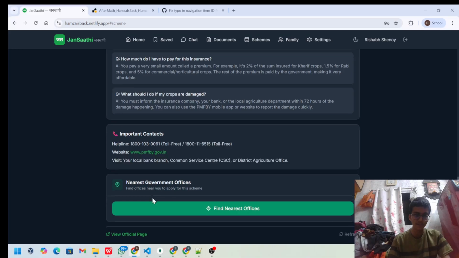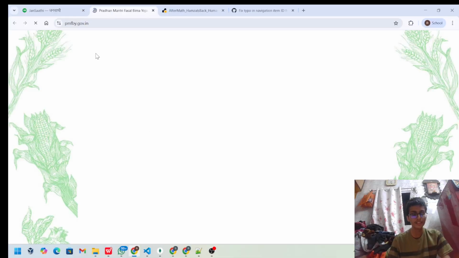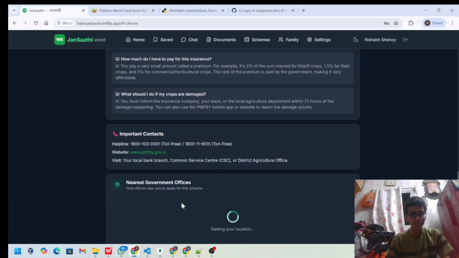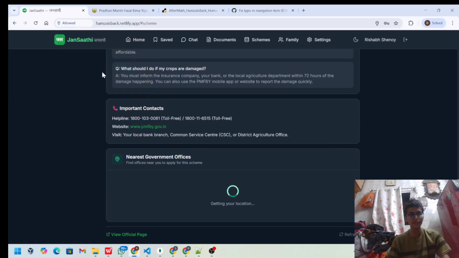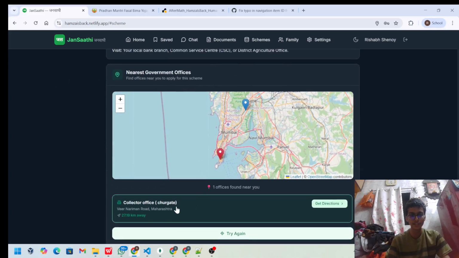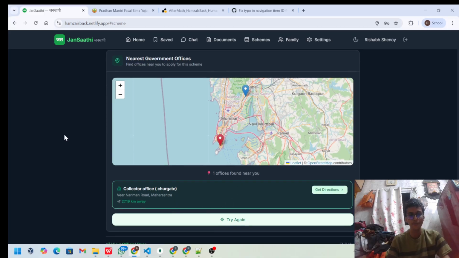Common mistakes and FAQs from the website. This is the real number which is being web scraped from the website, and this is the scheme which you can apply for. This is the real data, as you can see. And the nearest government office: it will take your location, and check for the nearest government offices that can solve your issue, so the Tahsildar office, or maybe the agent responsible for this work. And as you can see, the nearest locations have been verified. For my location, there is only one office, which is near Churchgate.